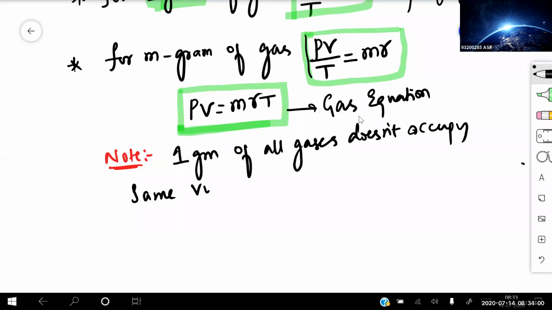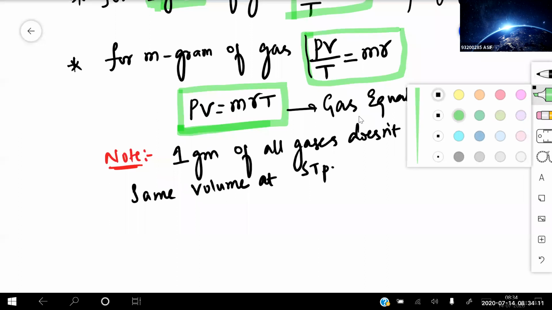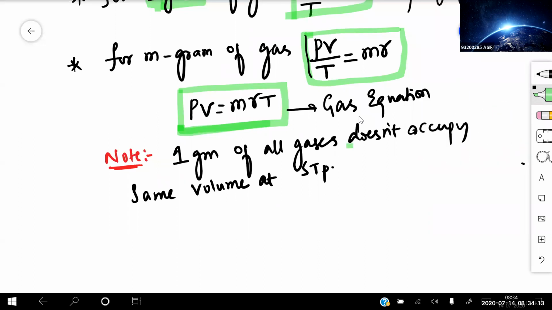Can anyone tell me why? At STP, see this point very carefully. 1 gram of all gases does not occupy the same volume at STP. Can anyone get an idea?